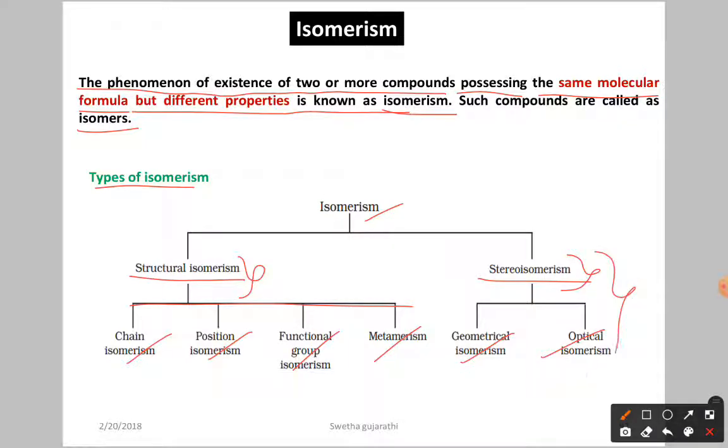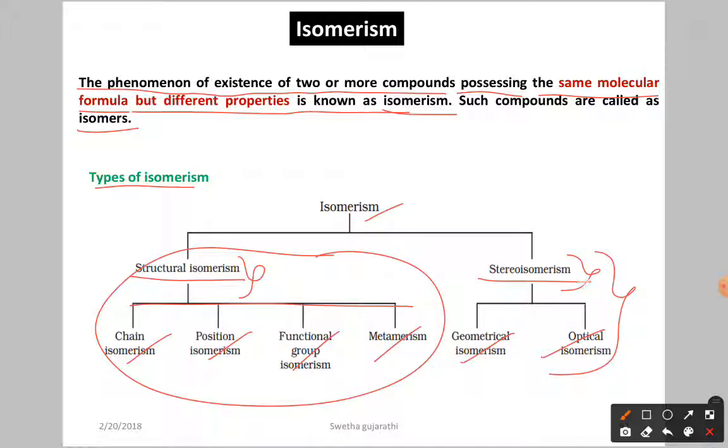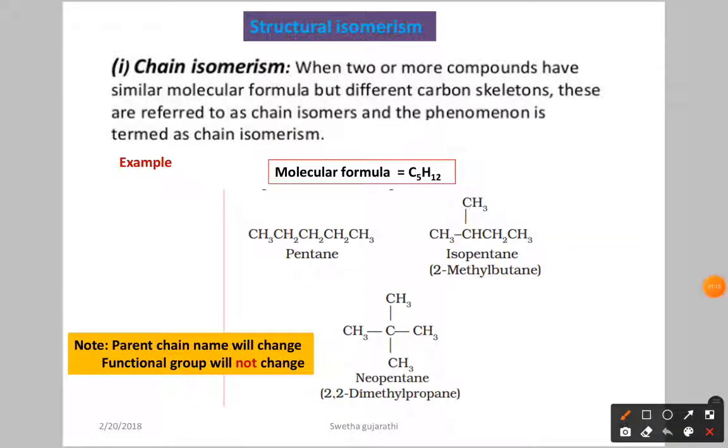Next, stereoisomerism is classified as geometrical isomerism and optical isomerism. About these we don't have details, and we have details about structural isomerism. Let us discuss structural isomerism. After that we will give some introduction about stereoisomerism. Now structural isomerism is divided into four types. First we have chain isomerism.